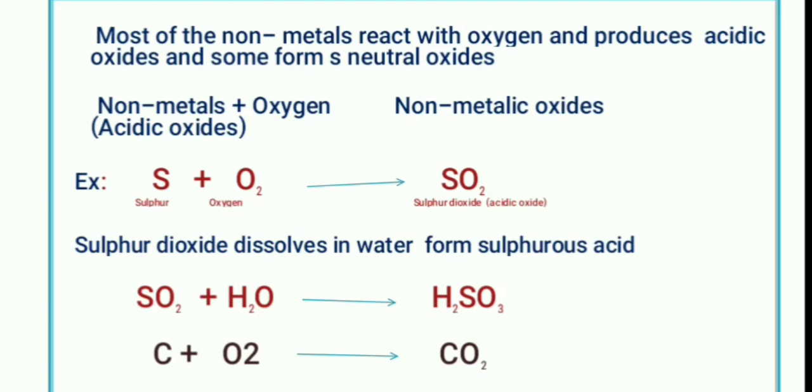It is because of these gases, sulfur dioxide and carbon dioxide, that react with water and form sulfurous acid and carbonic acid and fall down as acid rain, which is very dangerous for the crops, for the buildings, for the human beings and animals. So this is the difference. Understood? To make it very clear, I am going to show a video.